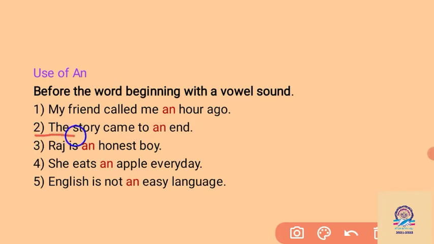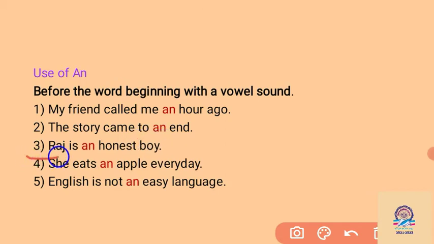Then, the story came to an end here. The spelling begins with E, but the pronunciation is like "end". We speak "an end" here. So a vowel sound is there, so we have to write "an".